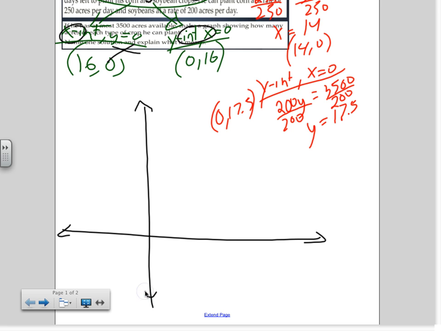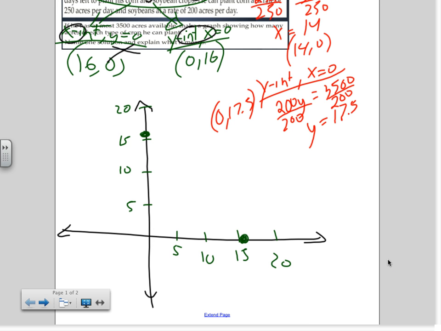For the green, I have 16, 0 and 0, 16. So I'm just going to skip count by 5: 5, 10, 15, and 20. So 16, 0 is probably going to be right here, and 0, 16 is right here. Any questions on those first 2 points?